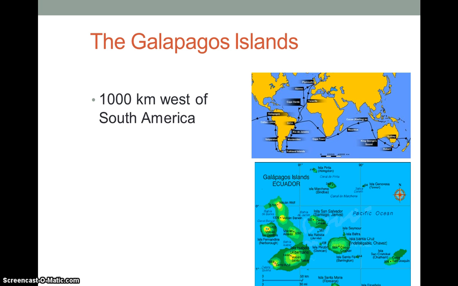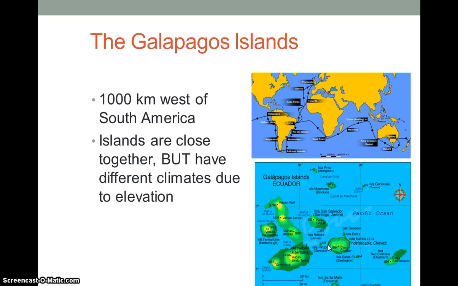So he went to the Galapagos Islands, which are 1,000 kilometers west of South America. So here's South America. They're west of South America, and they're by the equator. The islands were close together, but have different climates due to the elevation. So you can see the climates. There are so many volcanoes. So on top of those volcanoes, obviously it's going to be colder.